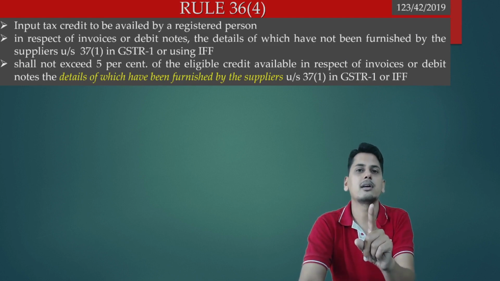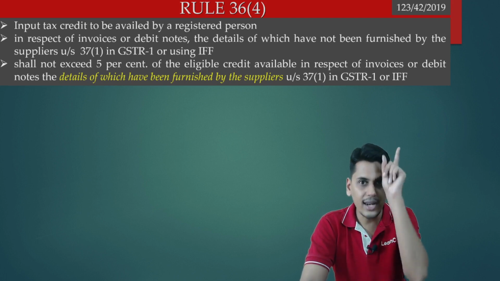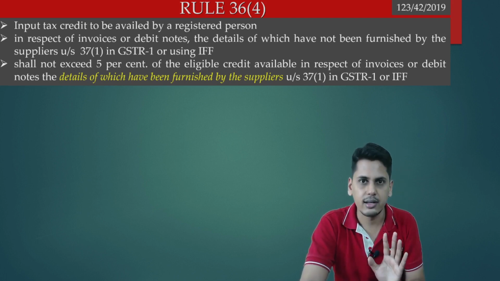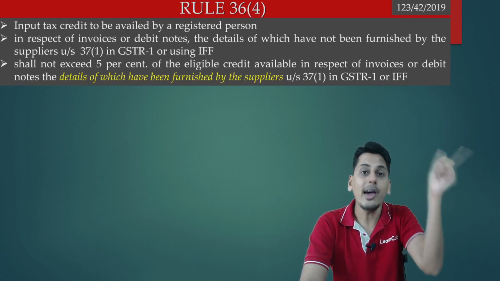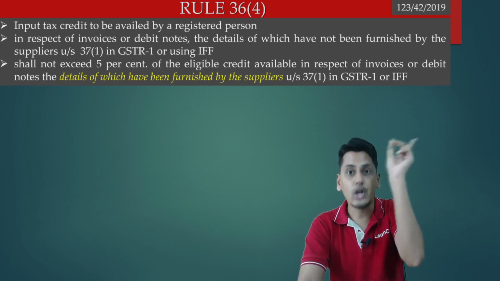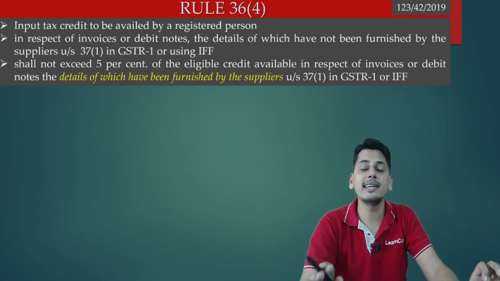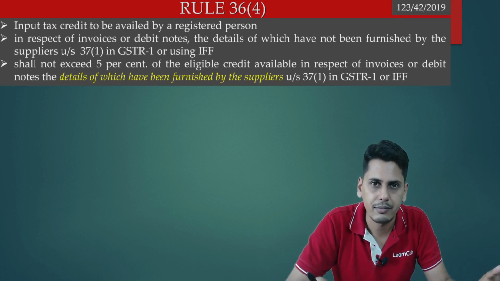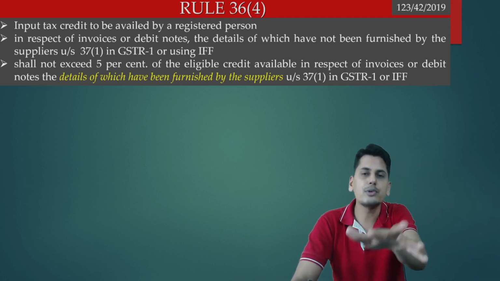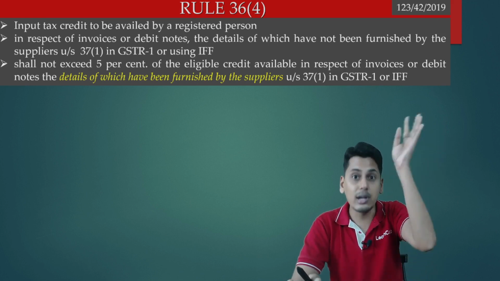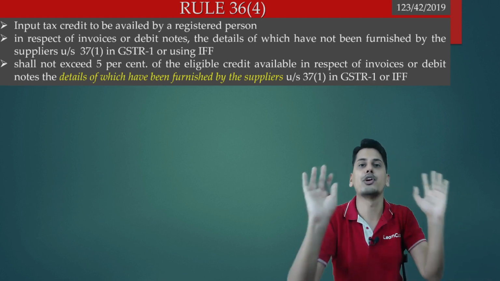If my supplier has filed his GSTR 1 after the due date, in which bucket am I going to consider it? Am I going to consider it in the bucket of details furnished by the suppliers, or in the bucket of details not furnished by the suppliers? If in the bucket of details furnished by the suppliers, I will be taking the entire credit. If in the bucket of details not furnished by the suppliers, I will be in a position only to take the restricted credit of only 5% of those invoices, the suppliers of which have filed their GSTR 1 before the due date.